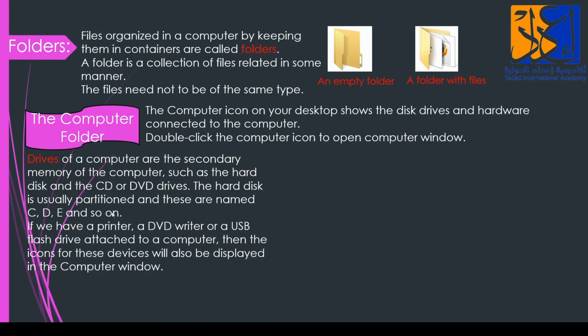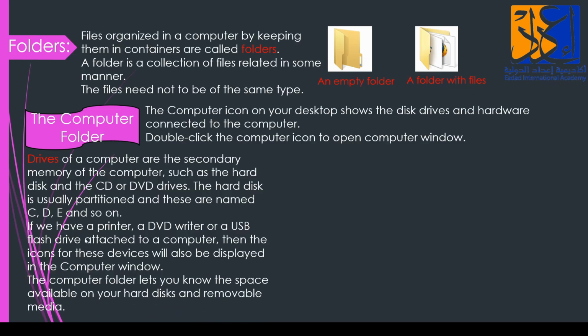If we have a printer, a DVD writer or a USB flash drive attached to the computer, then the icons for these devices will also be displayed in the computer window. If we plug in our USB, we can see it in the computer folder also. Next, the computer folder lets you know the space available on your hard disk and removable media.